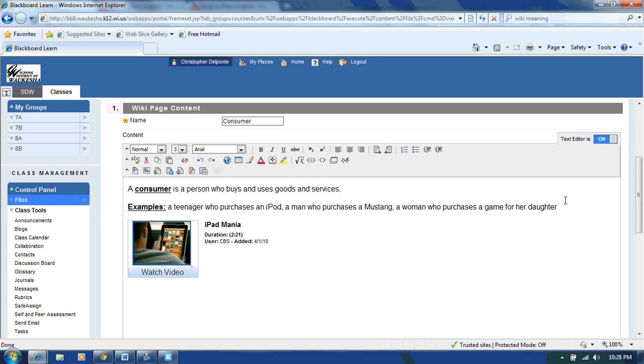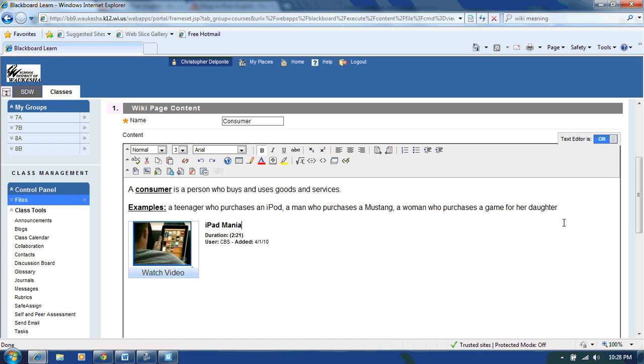I look at this and I say, you know what, I think I want to add another example. It says on here that the consumer buys goods and services, and in my 3 examples, really all I have are goods. I don't have any services. I don't have any intangible things that I'm buying.